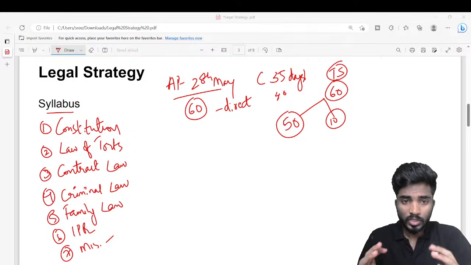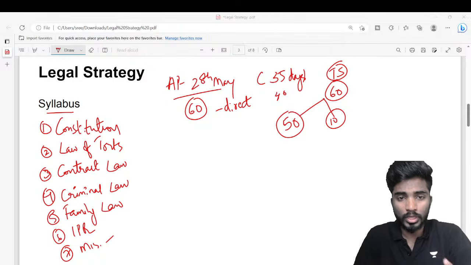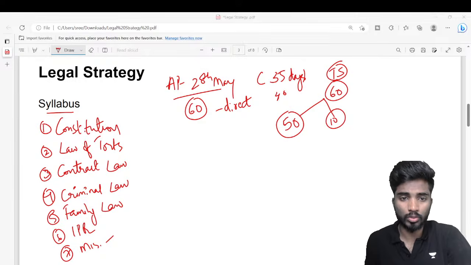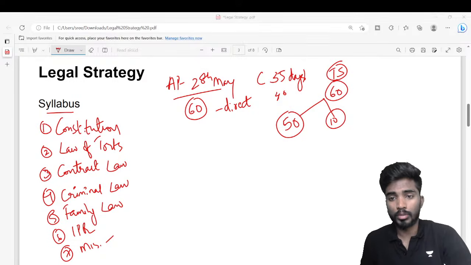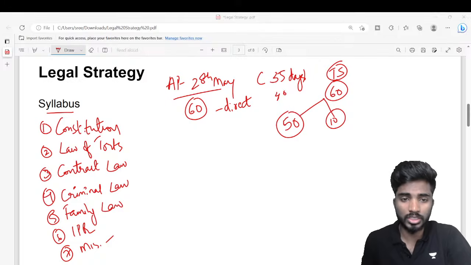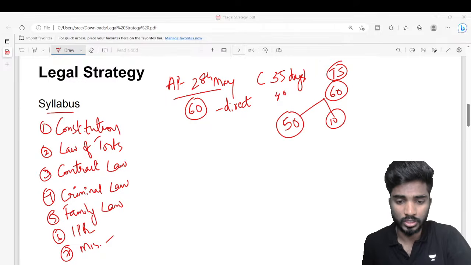So in the first 2 weeks, since we have 4 weeks of time, our primary focus has to be on the most important component, that is constitution. The remaining 1 week you can keep for other sections, right?